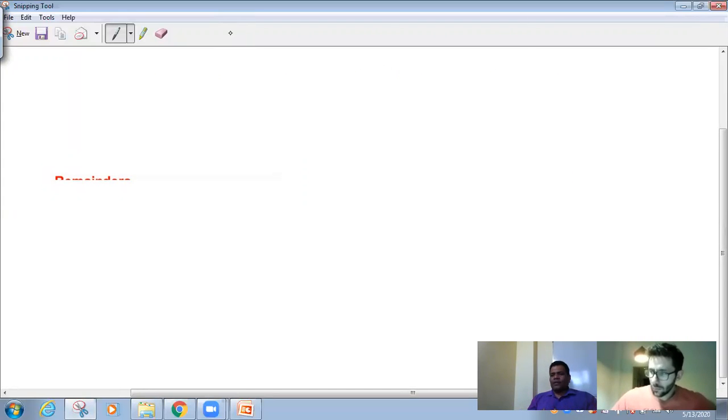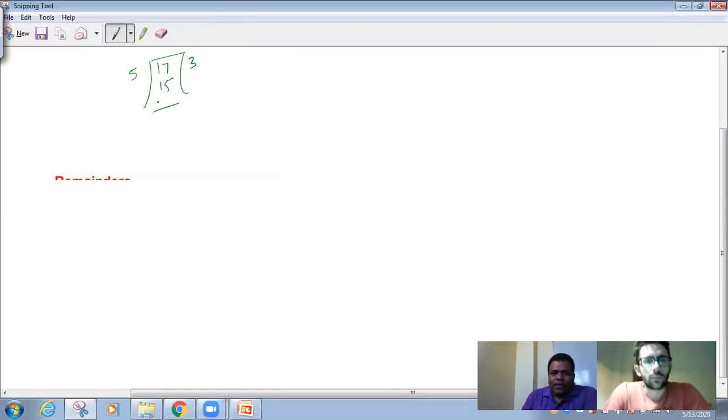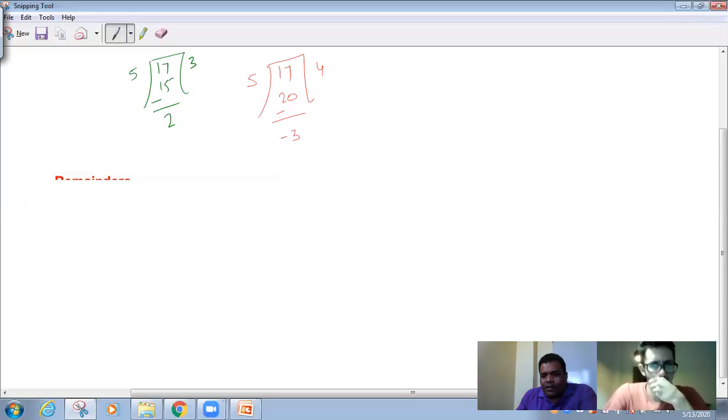We say remainder can't be negative, right? But I'll show you one example where remainder could be negative, and then we learn how to make it positive. If I say 17 divided by 5, what is the remainder? 2. Correct. 5 3s are 15, and if I subtract, the remainder is 2. Let us say I made a mistake. 17 divided by 5, I read the table of 5 four times. 5 4s are 20, and if I subtract now, you'll get remainder negative 3.